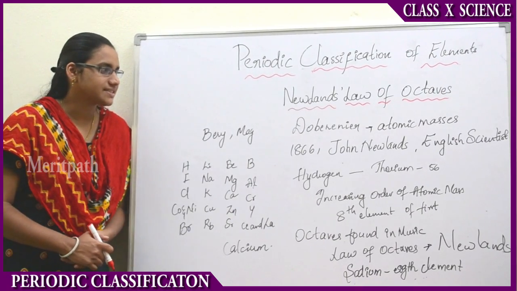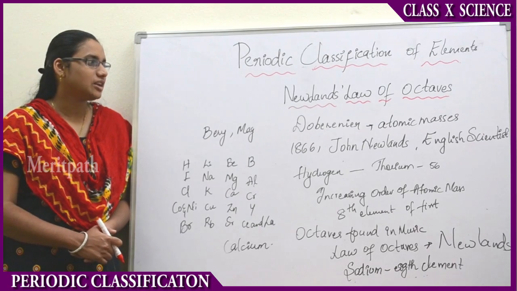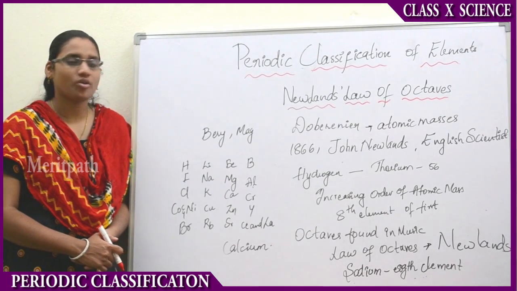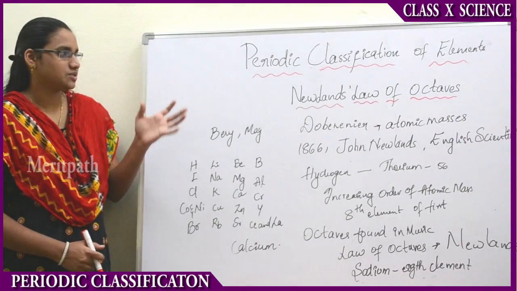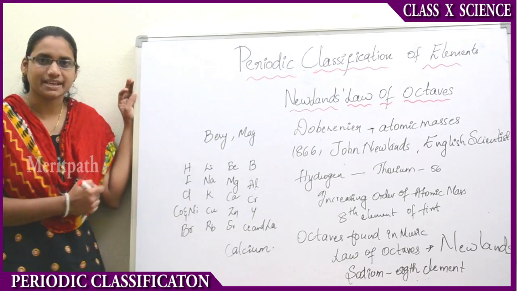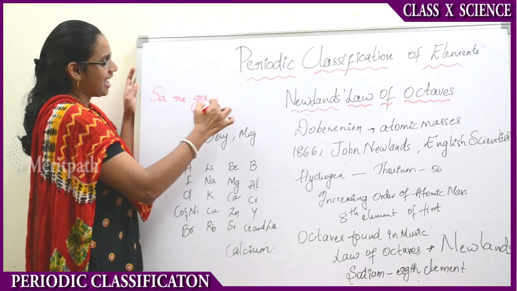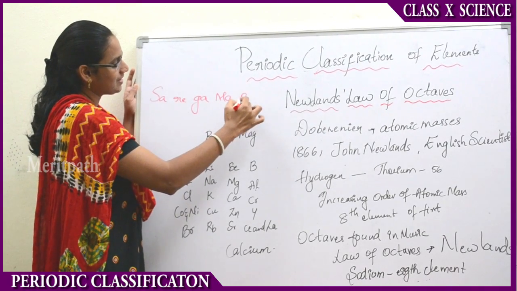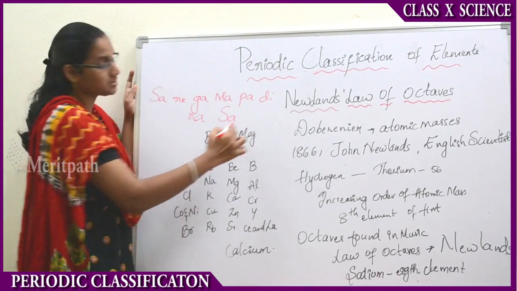Previously we discussed Döbereiner's classification based on atomic masses. Now we will see Newlands' law of octaves. What do we mean by the law of octaves? Octave means eight, right? If you observe music, you see sa, re, ga, ma, pa, da, ni, sa.